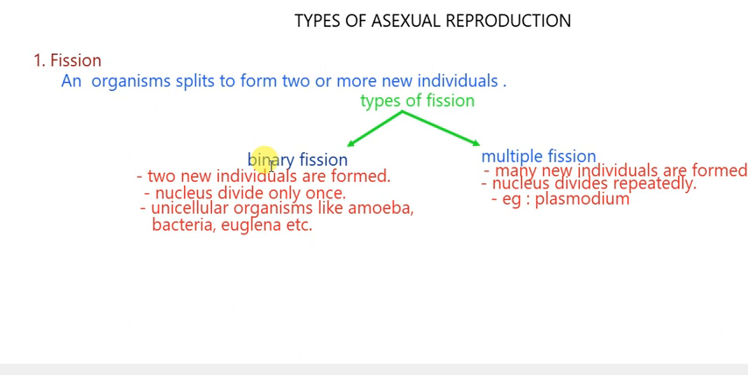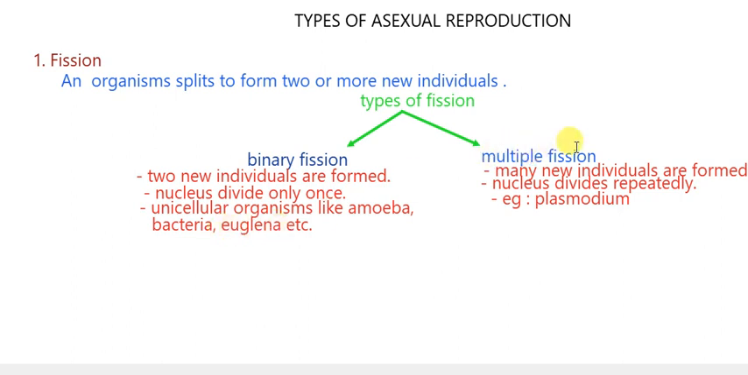So what happens during binary fission: the parent cell divides into two cells. Bi means 2, so the parent cell will divide into two cells, and the cell can divide in a definite pattern also, and in a non-definite pattern, means it varies in different organisms, like in some it is directional whilst in others it is non-directional. So here two new individuals are formed from a single parent, and in this the nucleus divides only once. Examples are amoeba, bacteria, euglena, etc.